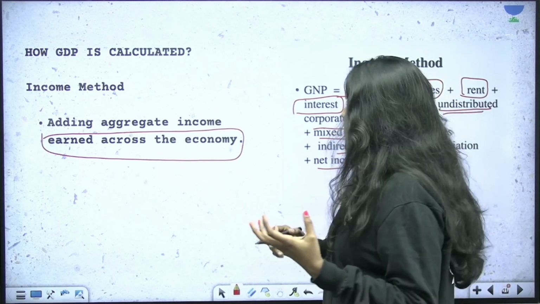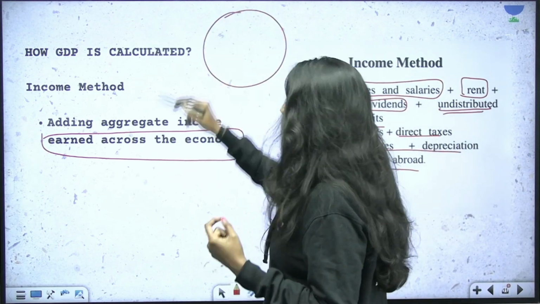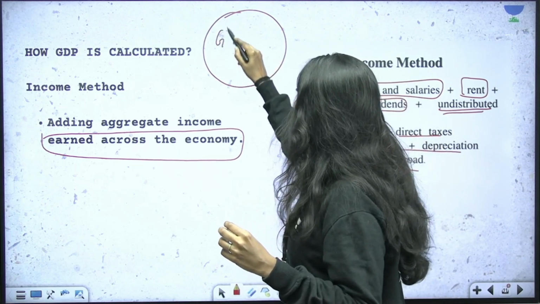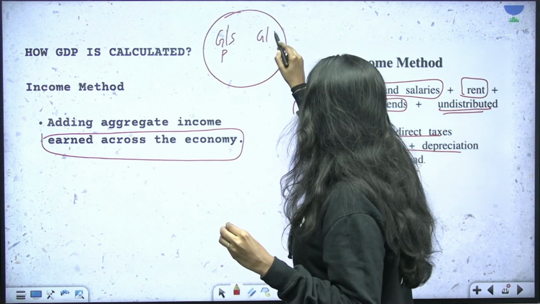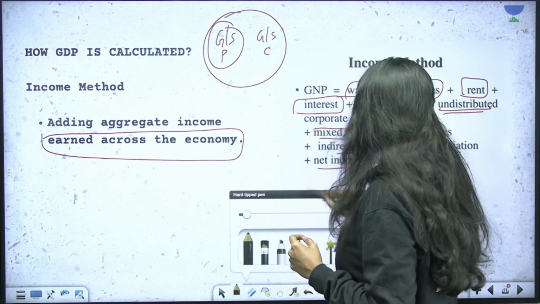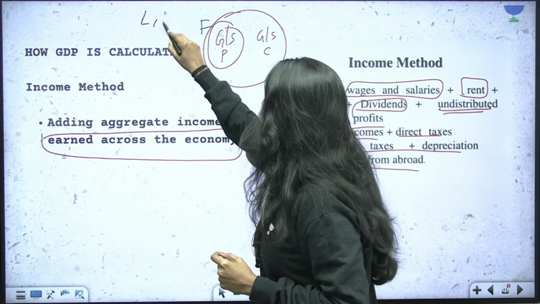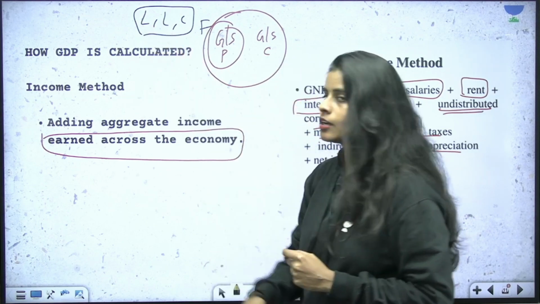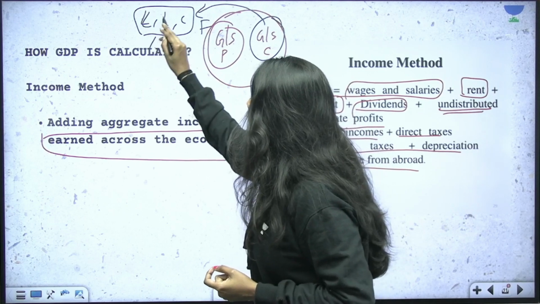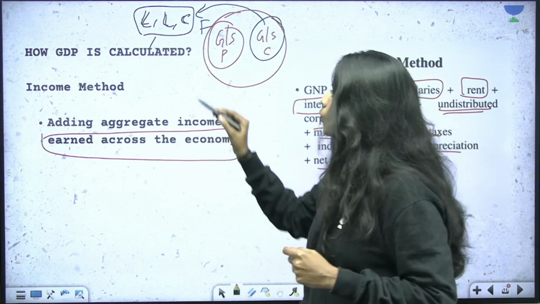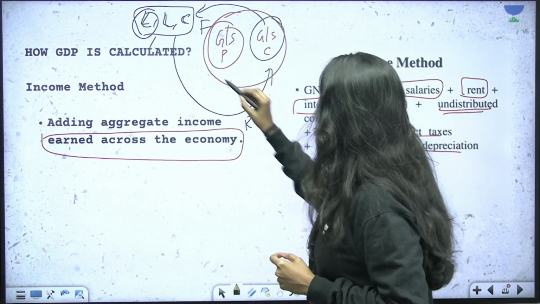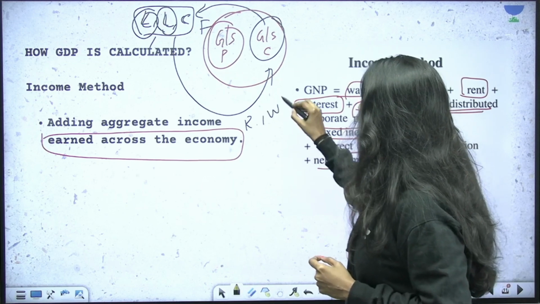Why is that? Because see, if you take an example of a closed economy, a simple economy model where the goods and services are getting produced and the goods and services are getting consumed. If the firms are producing goods and services, they need land, labor and capital for producing it. So it is going to be the households who are going to supply them land, labor and capital. In return, the firms will give rent for land, wages for labor, and profit for capital.